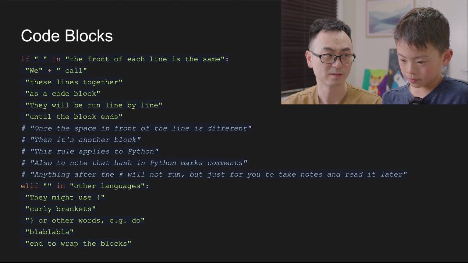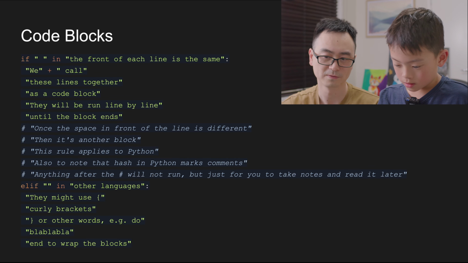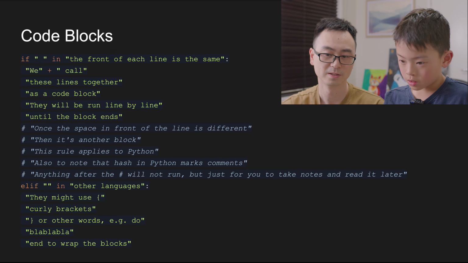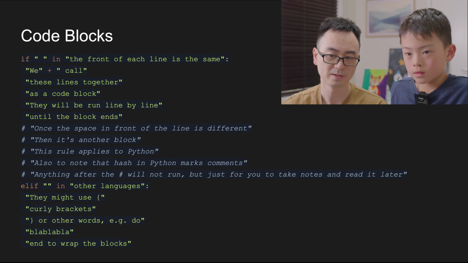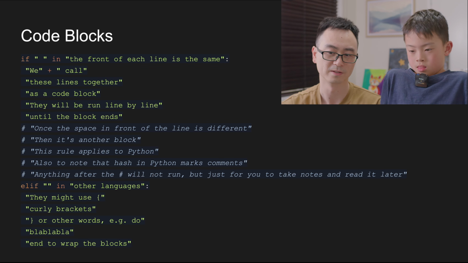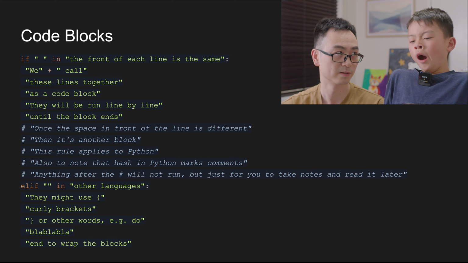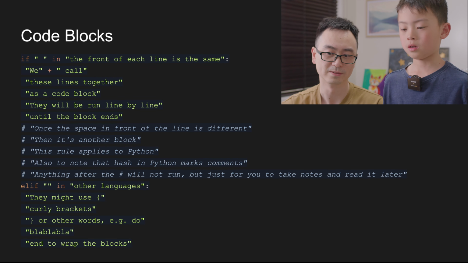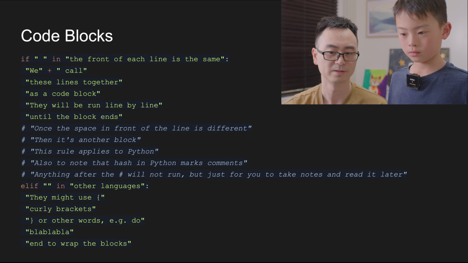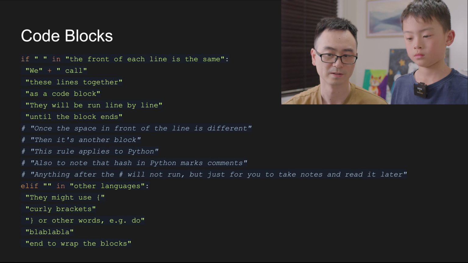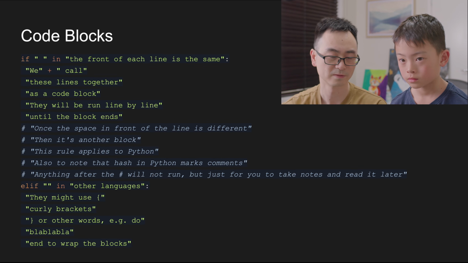So, for example, in this example, the if statement here is to check whether space is in this big string, which it is, right? So it goes into the next block. If they all have the same space, it means they are all part of this if block. So since this is true, all these lines will run after the if.